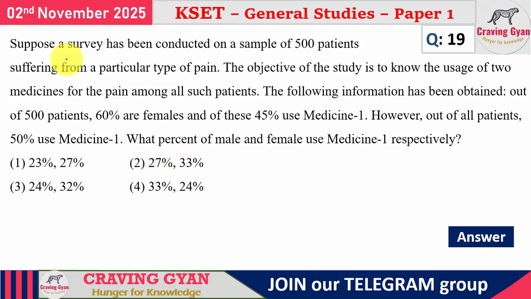19th question. Suppose a survey has been conducted on a sample of 500 patients. So the total number of patients is 500. Suffering from a particular type of pain, the objective of the study is to know the usage of 2 medicines for the pain. Among all such patients, the following information has been obtained. What is the information? Out of 500 patients,